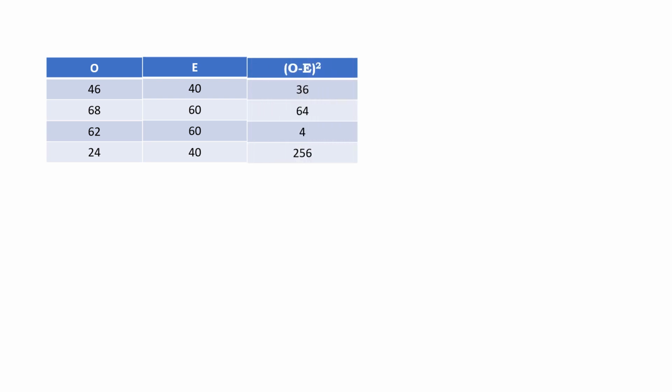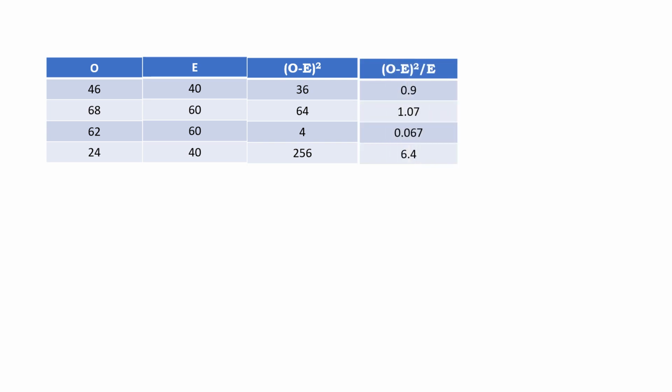The next thing is to find the difference between observed and expected frequencies, and square it. So 46 minus 40 gives 6, and 6 squared is 36. 68 minus 60 gives 8, and 8 squared is 64. 62 minus 60 is 2, and 2 squared is 4. And 24 minus 40 is how much? 16, and 16 squared is 256.